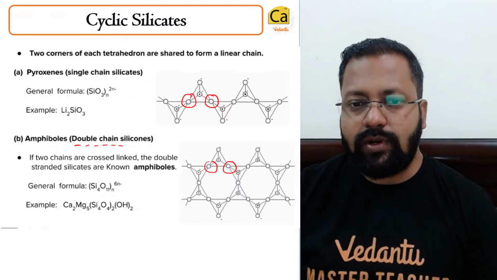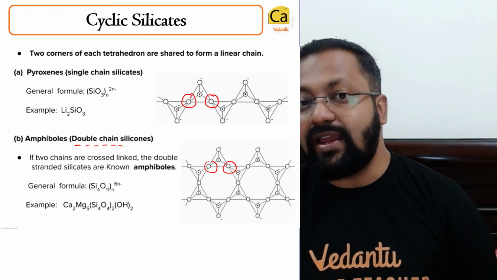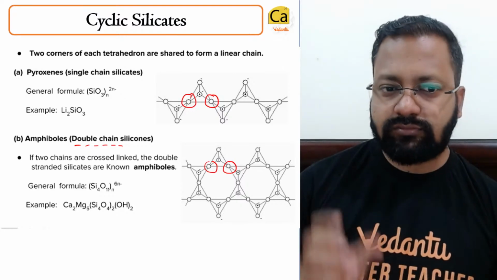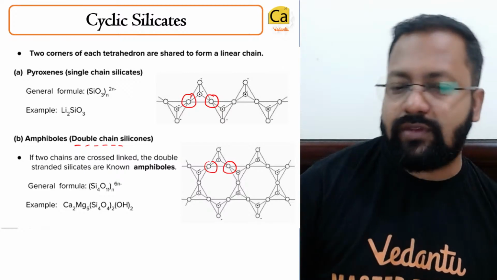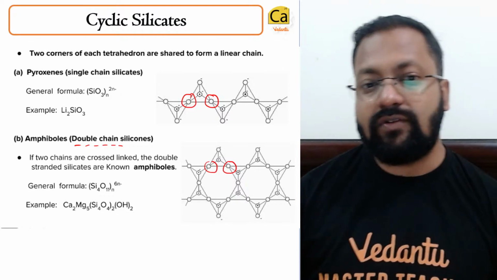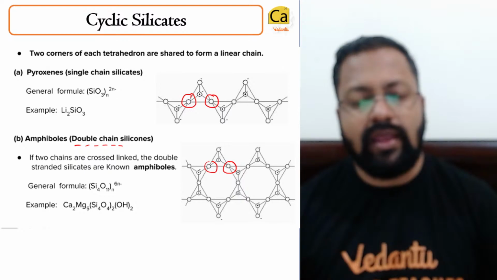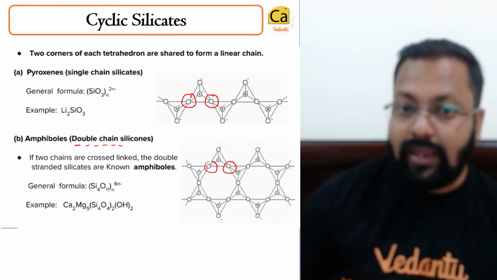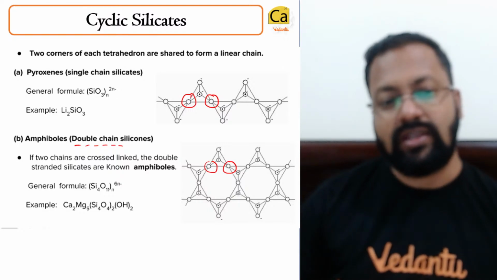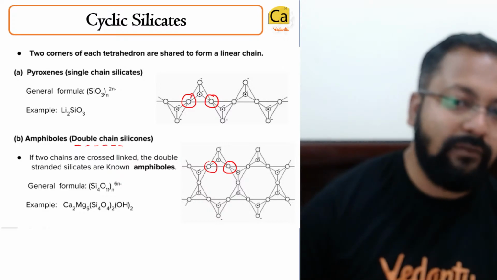In the examination, they will give you the name or the formula for the silicate, and they'll ask which class this silicate belongs to. You have to look at the formula of the silicate and compare it with the general formula for the given number of silicon atoms. If you get the formula in the form SiO3 n 2n minus, then it is definitely a chain silicate. But if it is a double chain silicate, the formula will be Si4O11 6n minus.